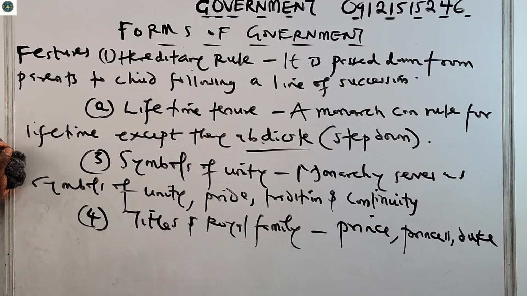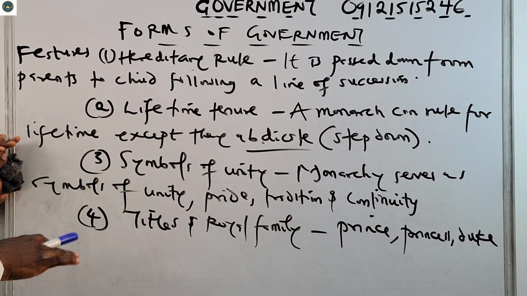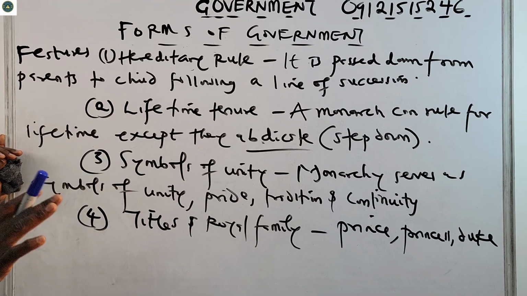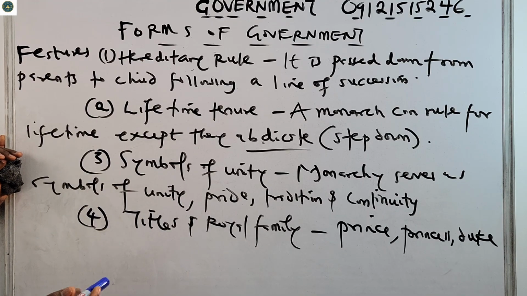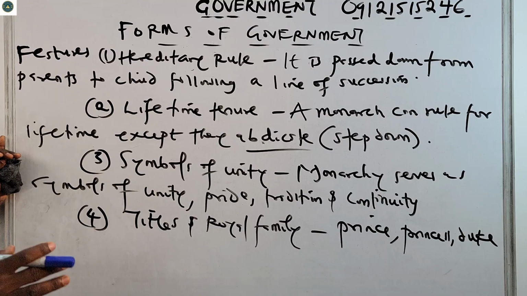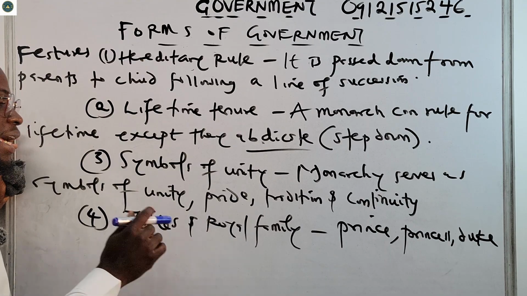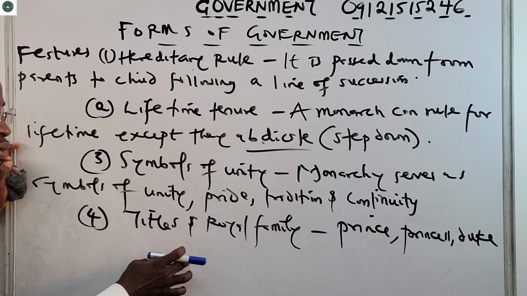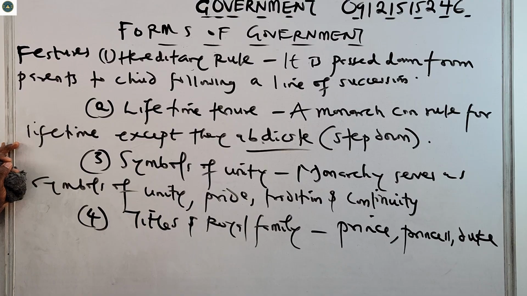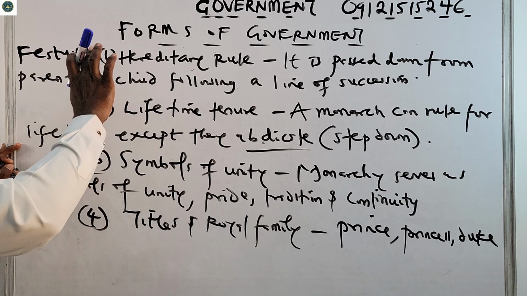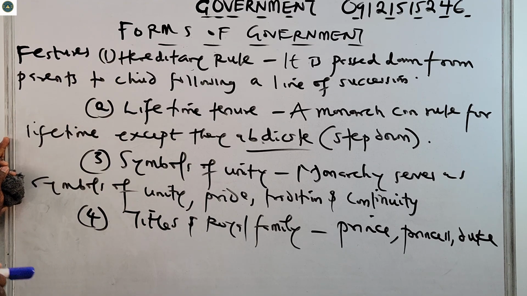These are titles that are usually known as belonging to the royal family. Titles are not far from the royal family. That is the prince, that is the princess. Titles and royal family, another amazing feature of monarchy.